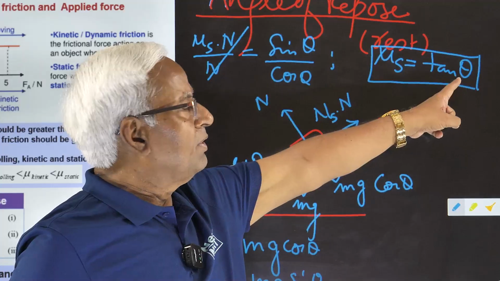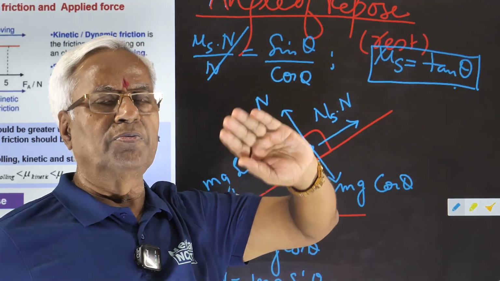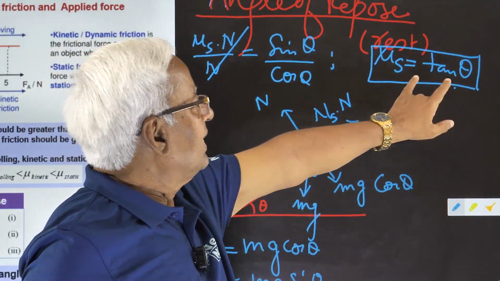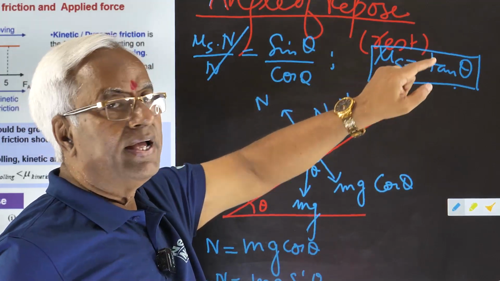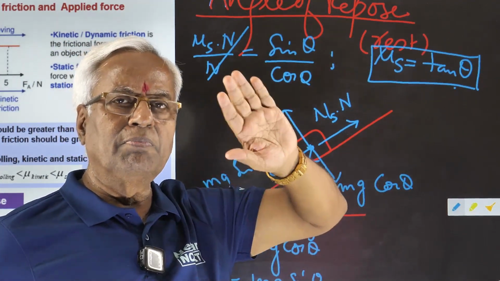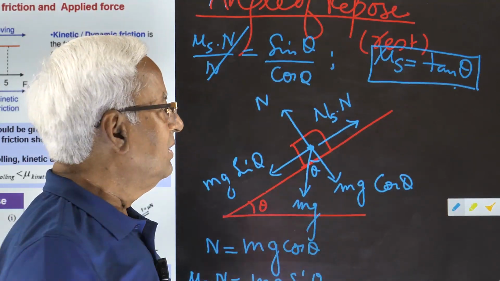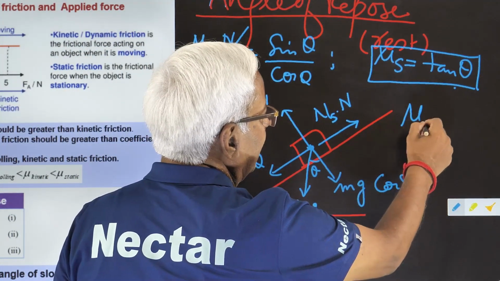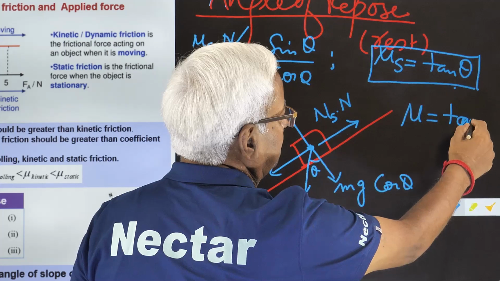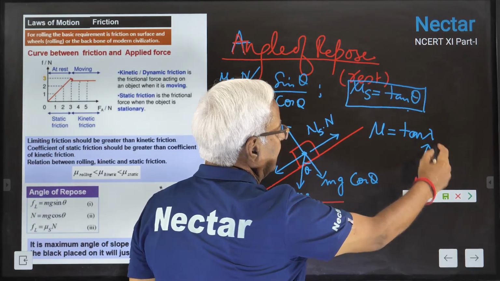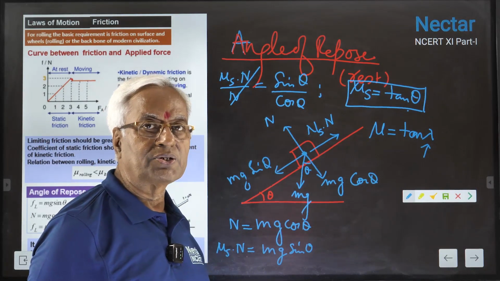This angle that we call angle of repose, or you might say angle of rest: tan theta is equal to mu s. We must know from studying friction that mu s is also equal to tan lambda. Lambda is called angle of friction.